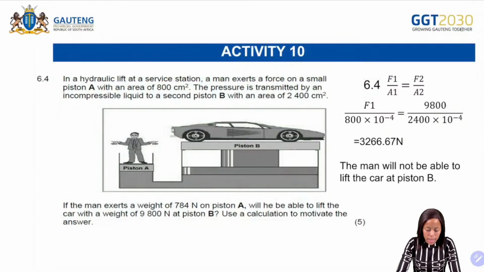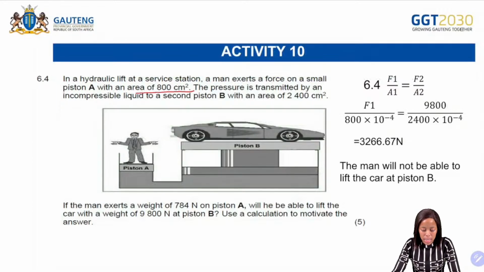Then next one there, it says, in a hydraulic lift at a service station, a man exerts a force on a small piston A with an area of 800 centimeter squared. Okay, so when we see this one, immediately we know that we need to convert, because we don't work in centimeters, but we work in meters.